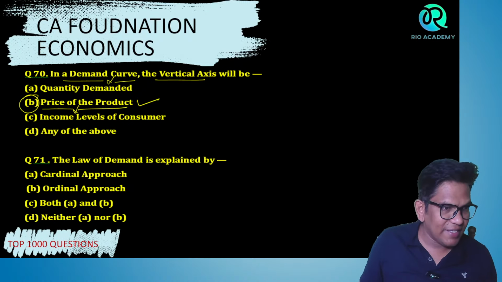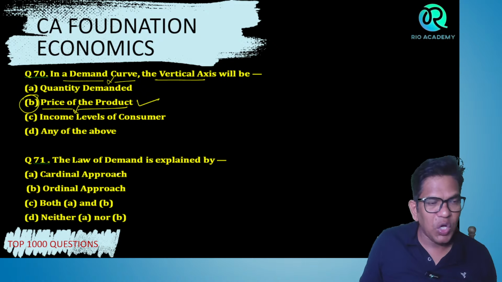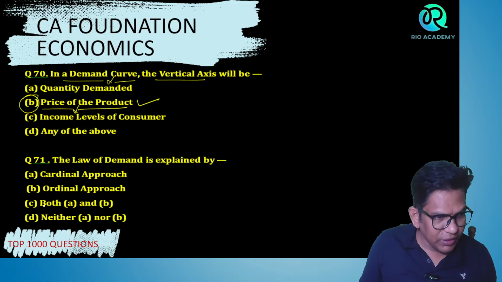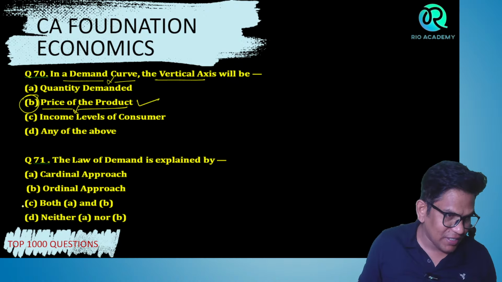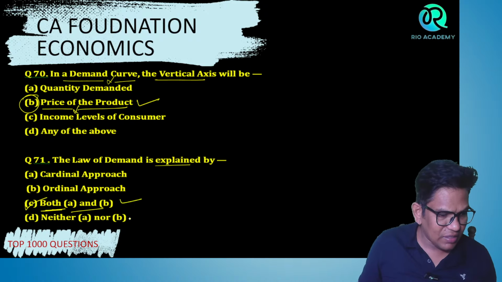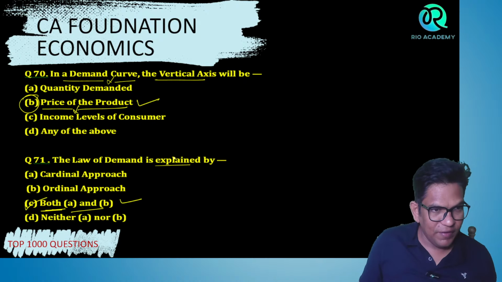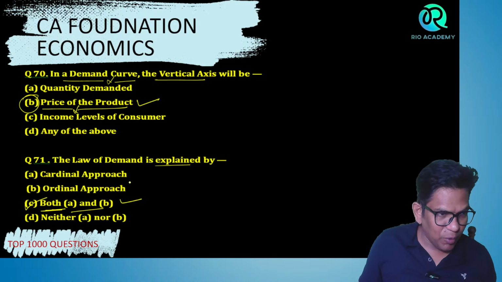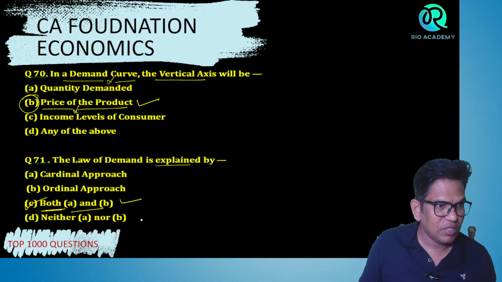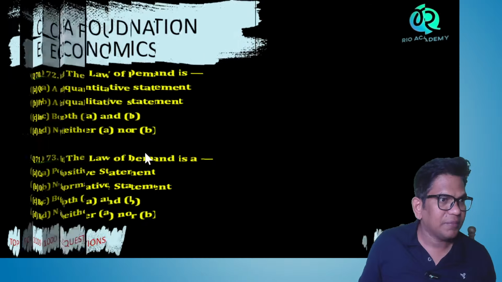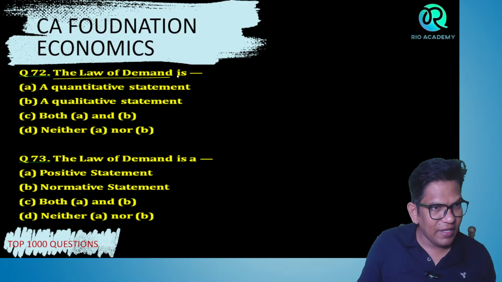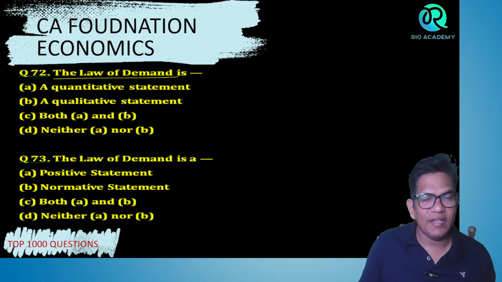The law of demand is explained by cardinal approach, ordinal approach, both A and B. Yes, children, we can say it's both A and B. Remember this, a very important point: the law of demand curve is explained by the cardinal approach as well as the ordinal approach. Right?